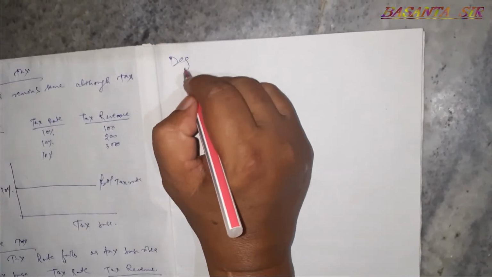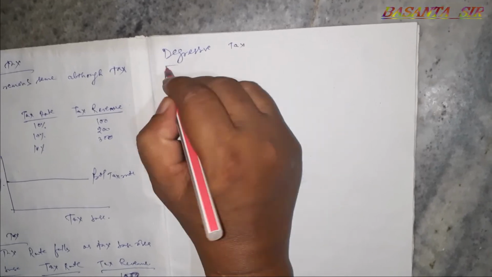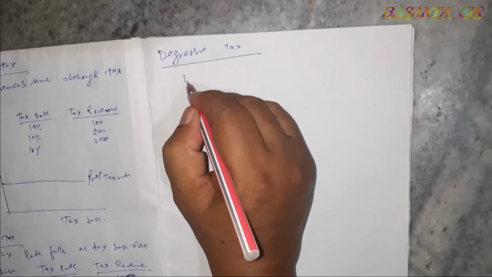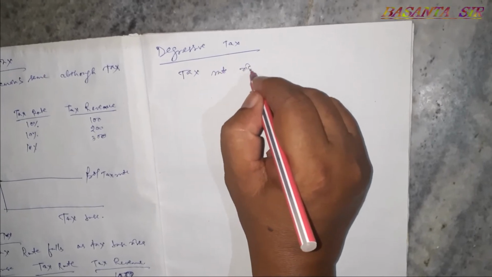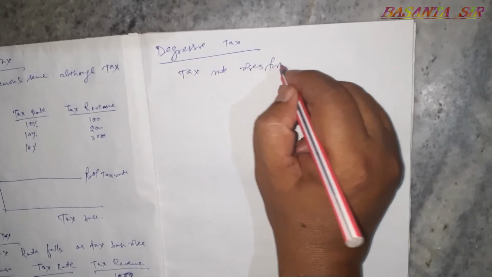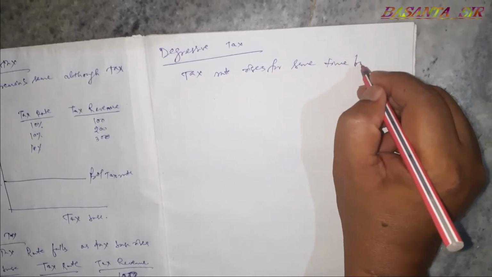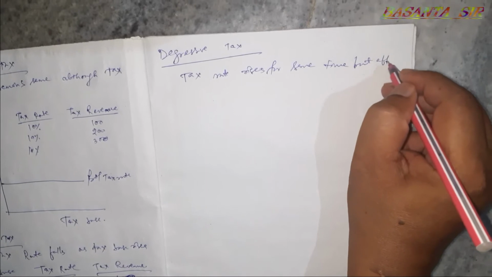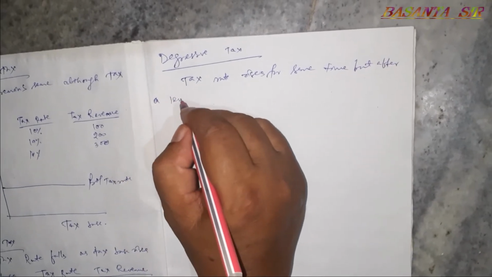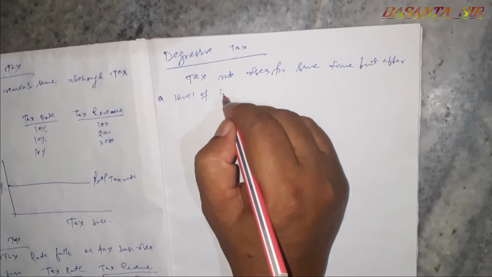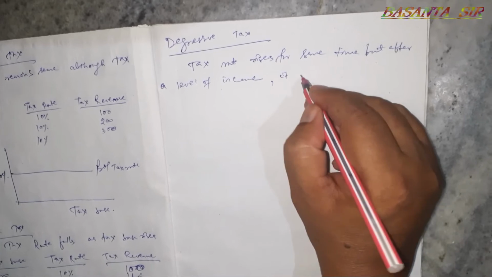Degressive tax is also practically found where we find tax rate rises for some time, but after a level of income it remains same.